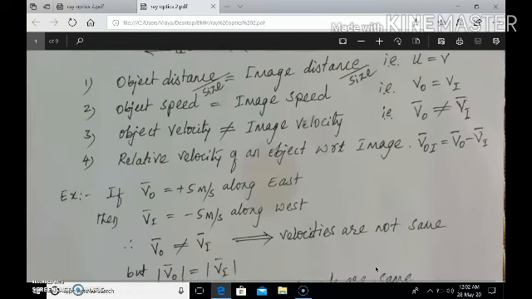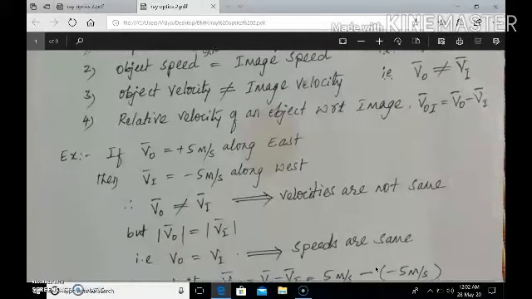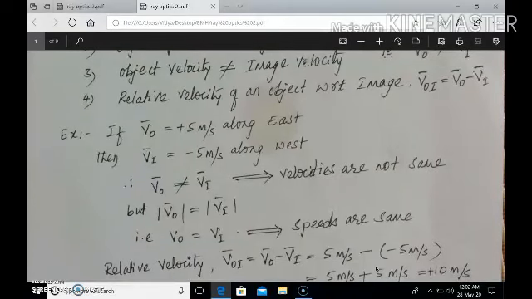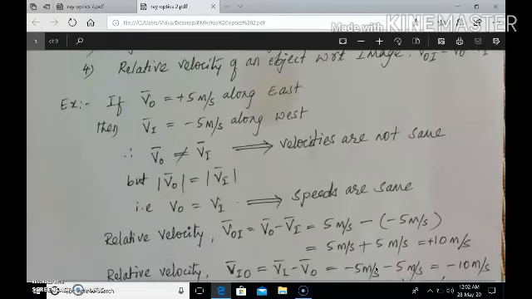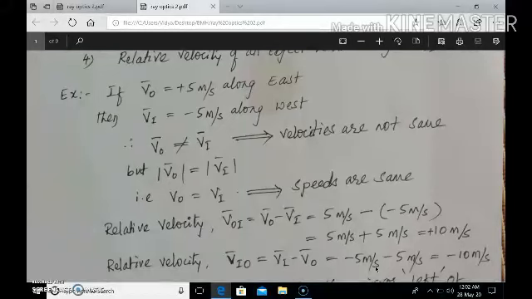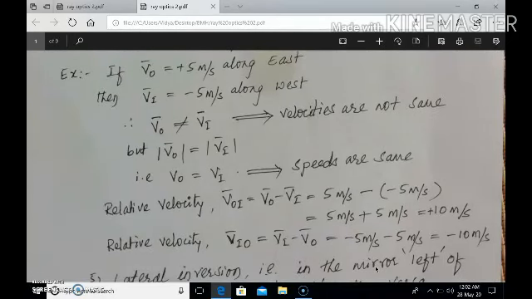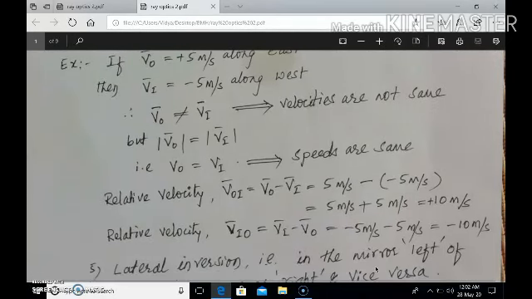Let us take an example. If V_O bar, the velocity of the object, is plus 5 meter per second along east, then V_I bar is minus 5 meter per second along west direction. Therefore, the velocities are not the same, since both object and image move in the opposite direction. The magnitudes of the velocities, that is the modulus of object velocity, is equal to the modulus of image velocity.